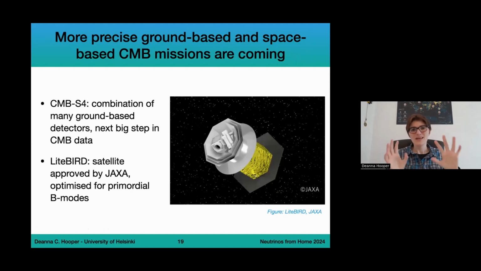matter power spectrum. In terms of the cosmic microwave background radiation, the next big step is going to be CMB Stage 4. CMB Stage 4 is going to be a combination of many ground-based detectors, and it is considered the next stage for CMB physics. Then we're going to have space-based experiments like LiteBIRD. LiteBIRD is a mission that is optimized to measure the B-mode polarization of the CMB, and it has been approved by the Japanese Space Agency. It is going to launch within the next 10 to 20 years. So LiteBIRD is something that is going to happen. It has been funded, and it is going to try to measure the B-mode polarization of the CMB.